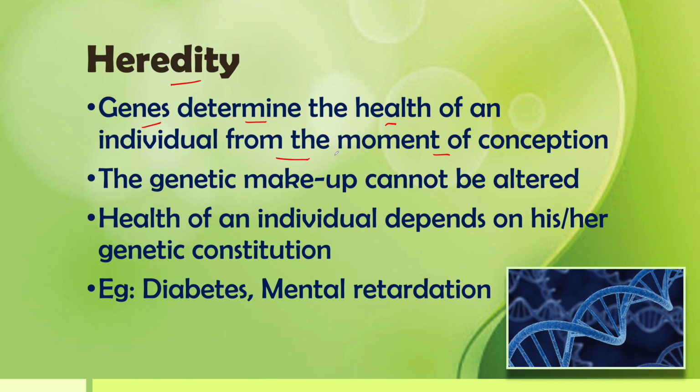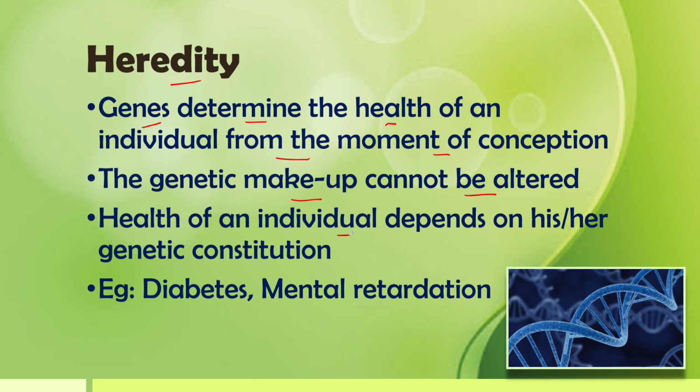So, if an individual has any health related issues, any hereditary diseases, there is a possibility of getting these diseases into the child. So, this genetic makeup cannot be altered. The genetically transferred conditions cannot be altered. The health of an individual depends on his or her genetic constitution. What is the genetic constitution of an individual? This genetic constitution plays a very important role for the maintenance of health. Okay? Diabetes, mental retardation, these types of diseases can be transferred from one generation to another.